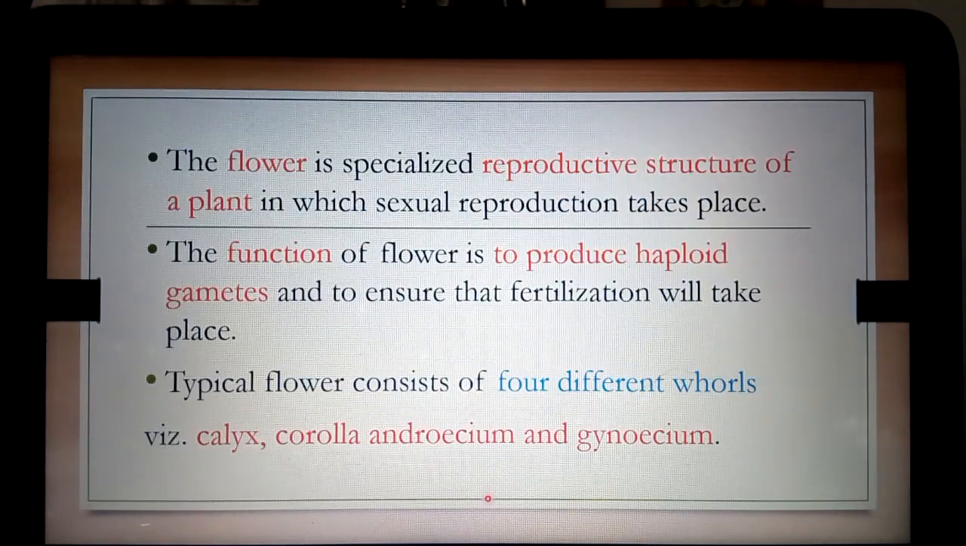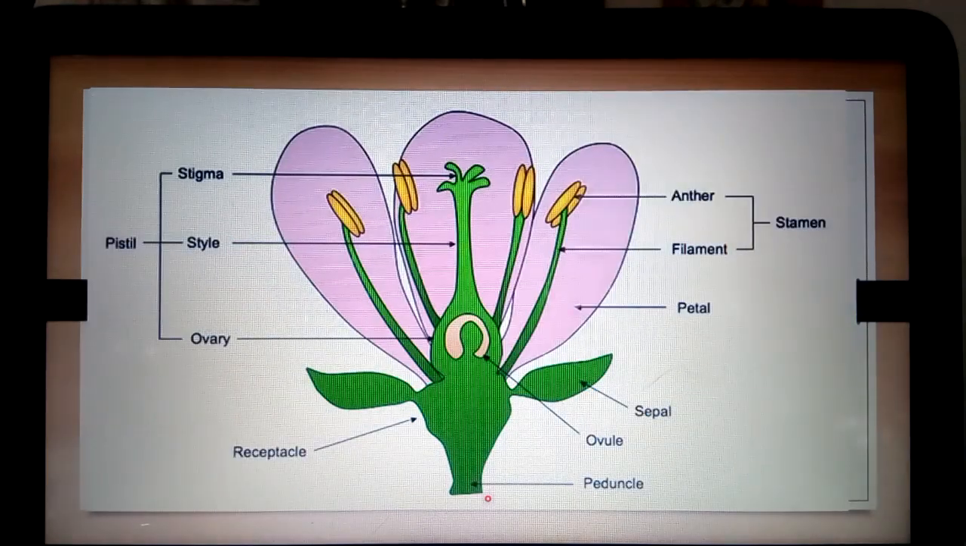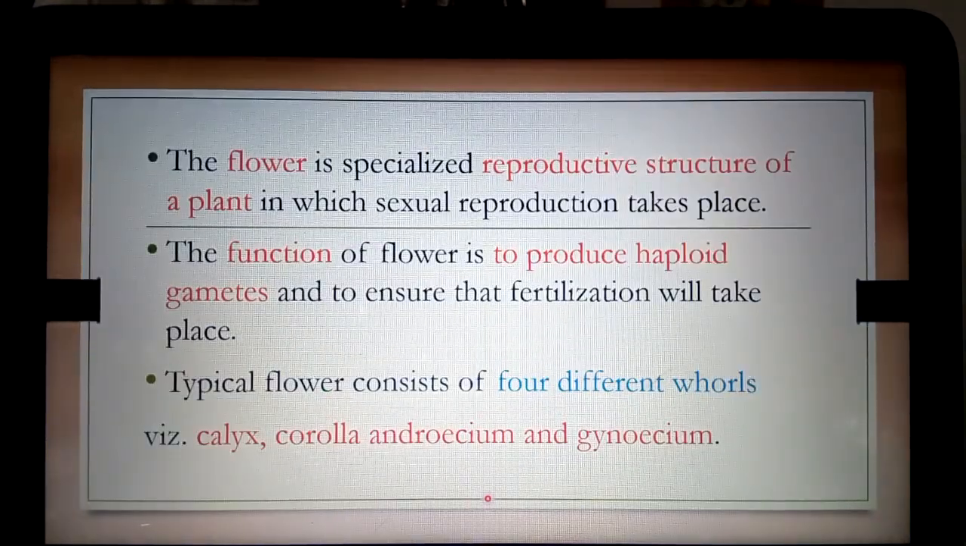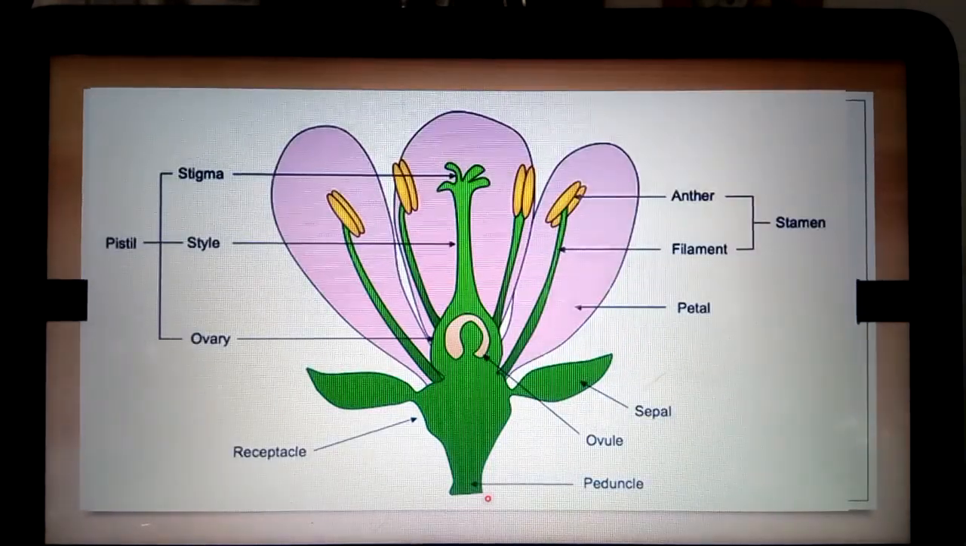The flower is a specialized reproductive structure that we already discussed in the previous point. A typical flower produces haploid gametes that ensure the process of fertilization will take place. A typical flower consists of four different types of whorls, that is calyx, corolla, androecium and gynoecium. We take the highlight on this typical flower structure that you know. It consists of male, female and accessory parts.